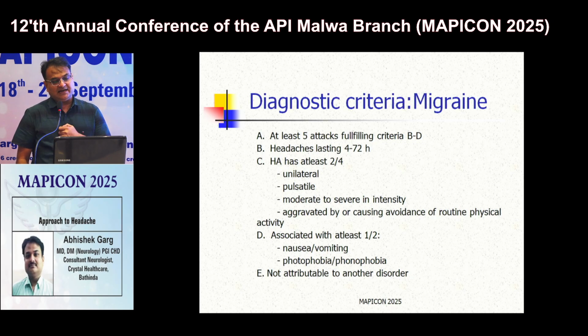And what are these criteria B to D? Headache should last for 4 to 72 hours. Headache should have at least 2 out of these 4 features: it should be unilateral, it should be pulsatile, it should be moderate to severe in intensity, it should be aggravated by routine physical activities. And it should be associated with at least 1 out of these 2: nausea and vomiting, photophobia and phonophobia. And lastly, this headache should not be attributable to another disorder.